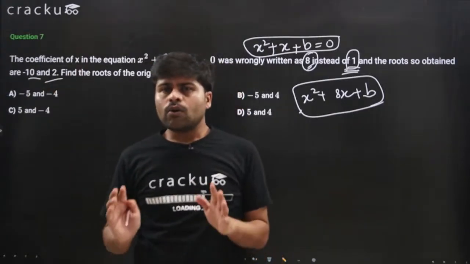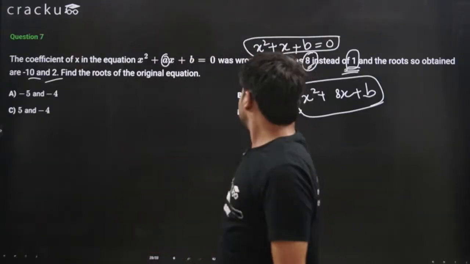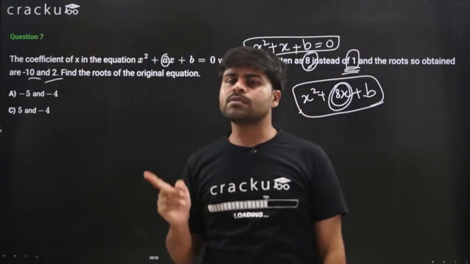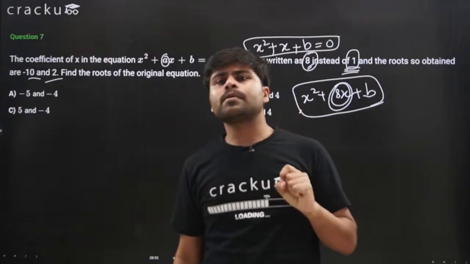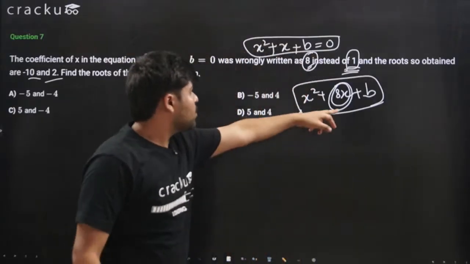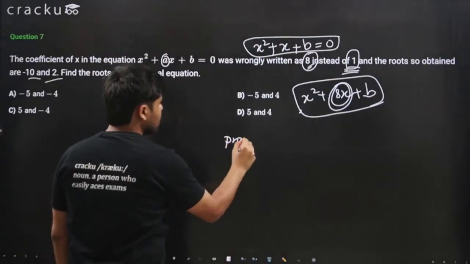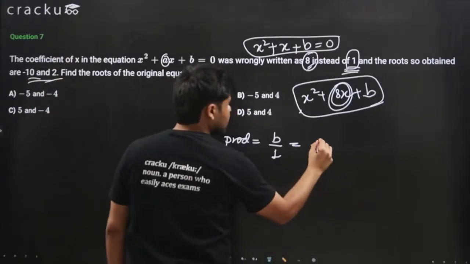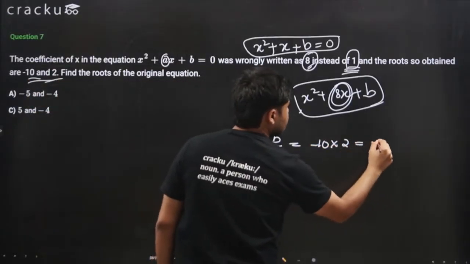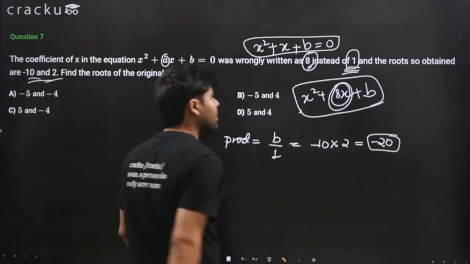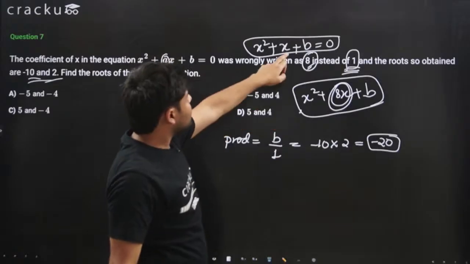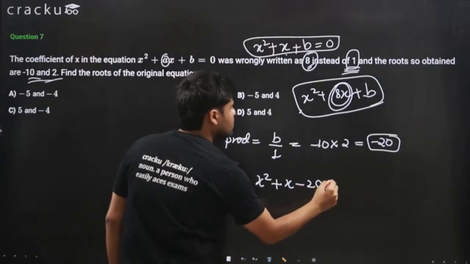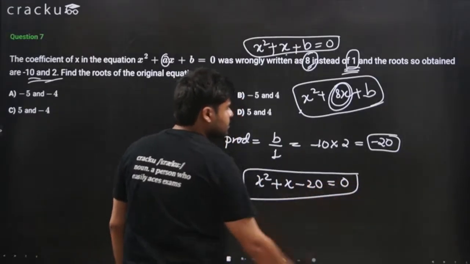Although the sum of the roots is different, because you wrote this wrong, the sum of the roots will come out to be wrong. But the product of the roots will remain correct. The product of the roots, which is b over 1, is still minus 10 times 2, which is minus 20. So we just need to put this value here. So the actual equation would have been x square plus x minus 20 equals 0. This is the actual equation.